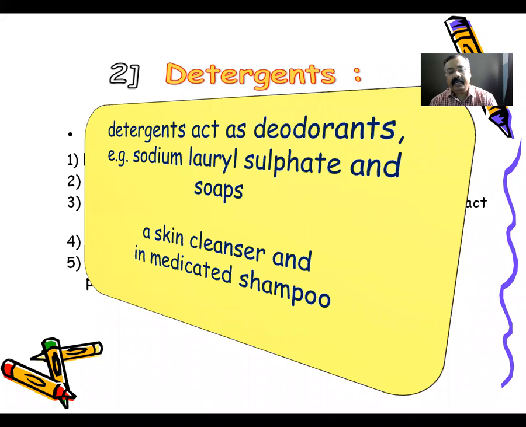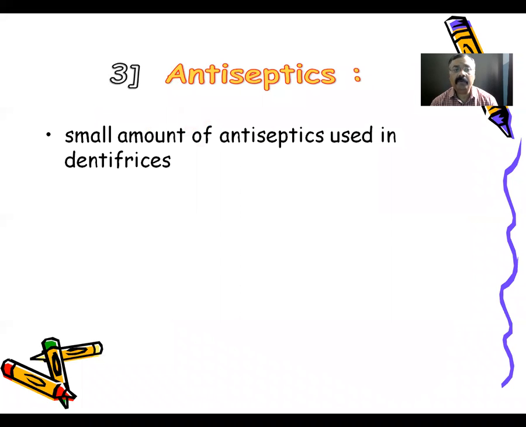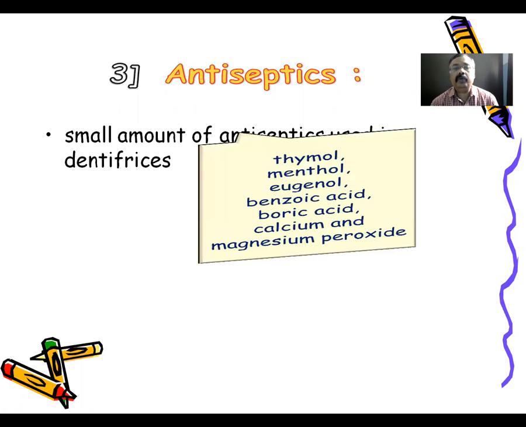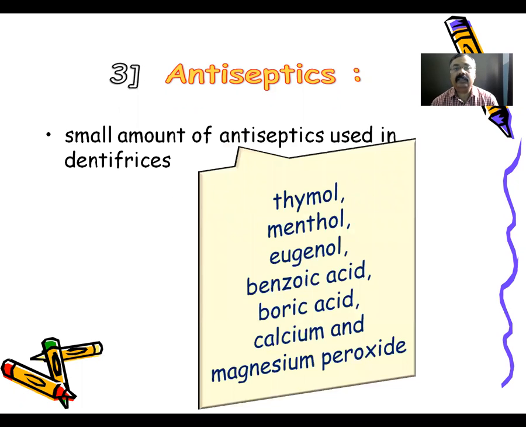Then the next ingredient which is added in the dentifrices is called an antiseptic. Remember well, these antiseptics are used in a small amount in the dentifrices. Most of the time they are not sufficient when a small quantity is used. But some examples specifically used in dentistry as an antiseptic are thymol, menthol, eugenol, benzoic acid, boric acid, calcium and magnesium peroxide. So these are the very common agents used as antiseptics in dentifrices.